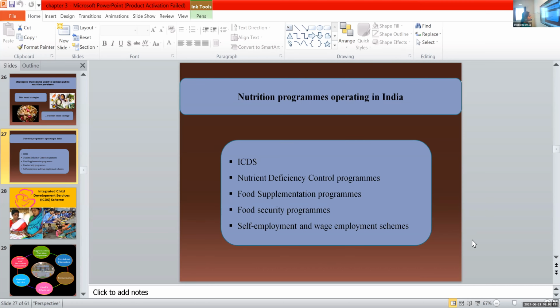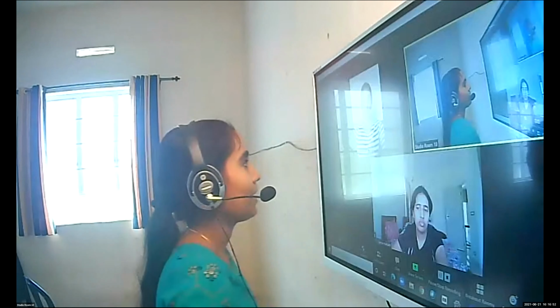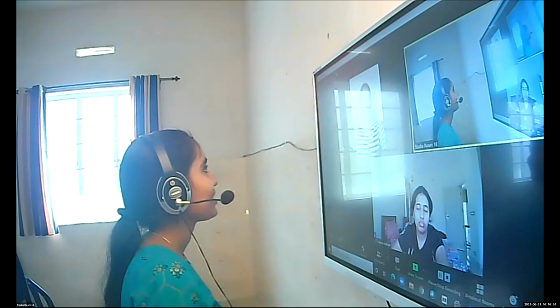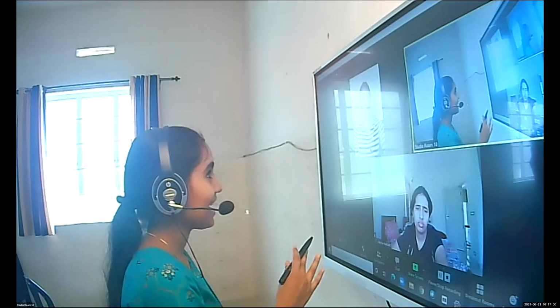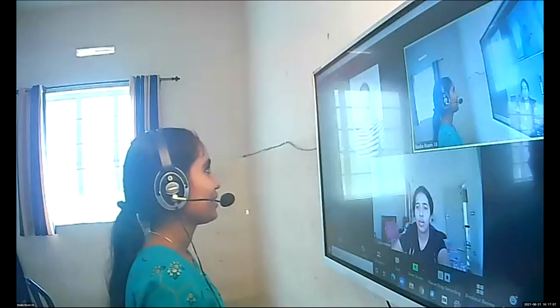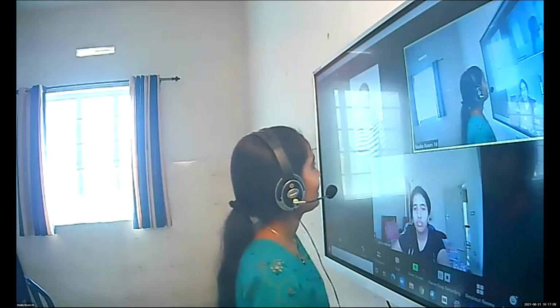So the last point is self-employment and wage employment schemes. That is a scheme that comes under the employment part. Meghna. Mahatma Gandhi National Rural Employment Guarantee Act. Clear? So what is the objective of this act?